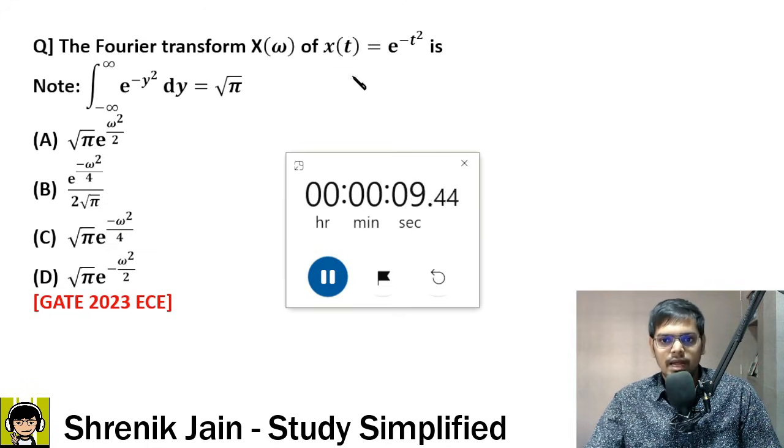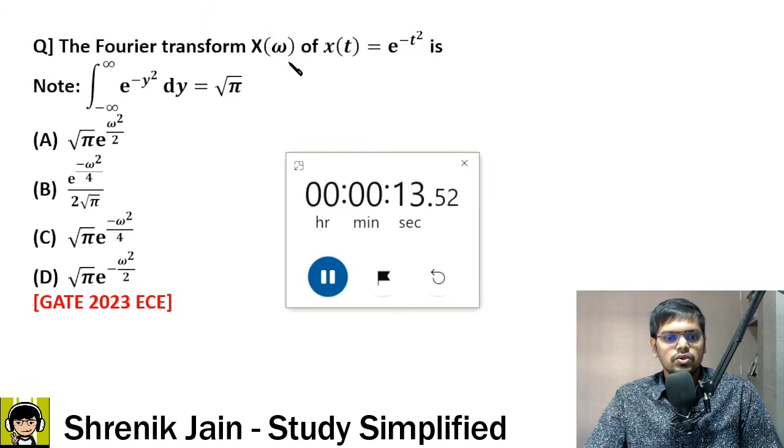So this is the time domain function. They are asking the Fourier transform of that. One way is to use the integration and solve, but that is a very lengthy approach. The other way is you know the standard results. If you know that, life is simple. And believe me, this is a very famous function, the Gaussian function. So it is important that you know the Fourier transform of this.